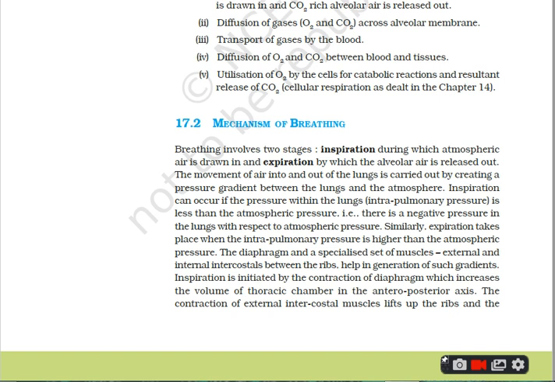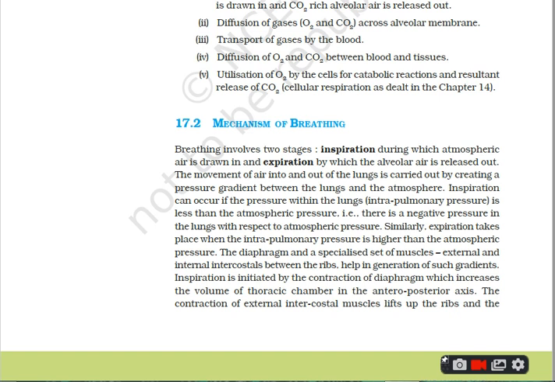The contraction of external intercostal muscles thereby lifts or pulls up the ribs and the sternum and increases the volume of the thoracic cavity in the dorsoventral axis, means dorsally as well as ventrally the volume of the thoracic cavity or the chamber is increased.